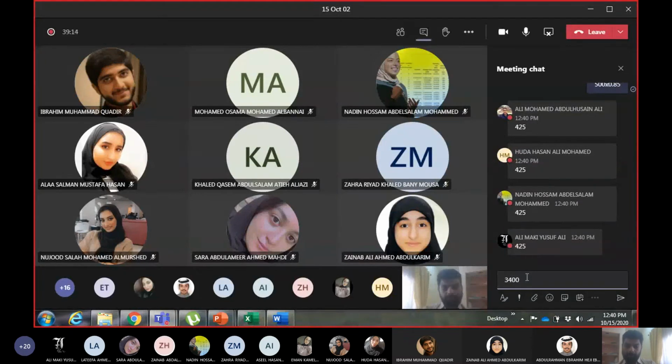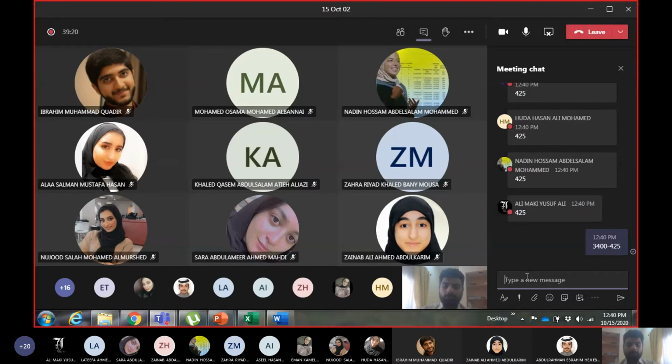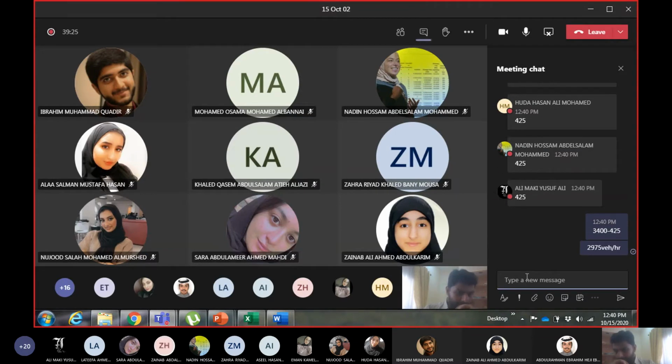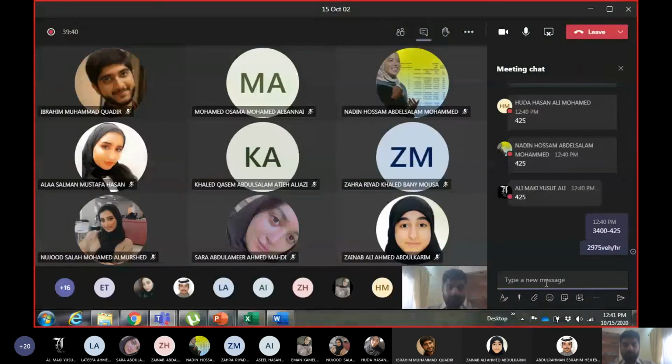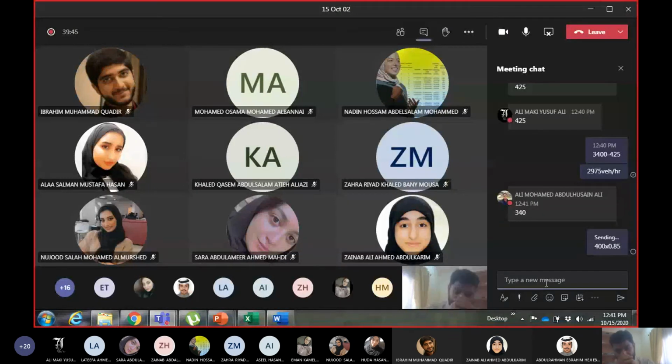So 3400, which was the volume of segment 3, minus 425 gives you 2975, right? Okay. And from the second ramp, again the same thing. 400 vehicles are there, and out of 400, I will take 85%. So 85% of 400 is 340.